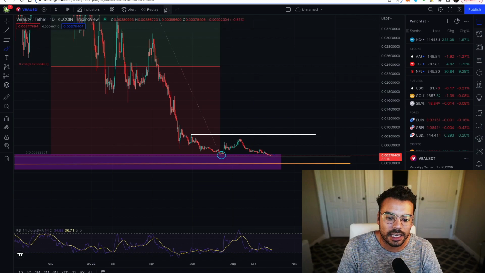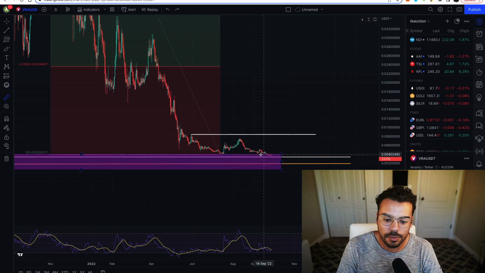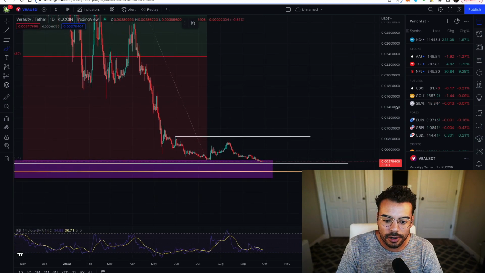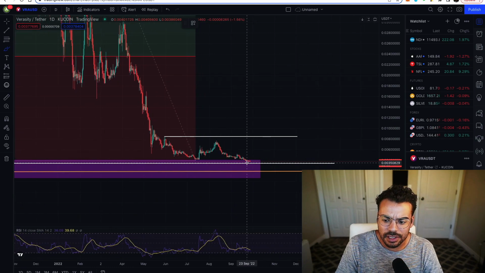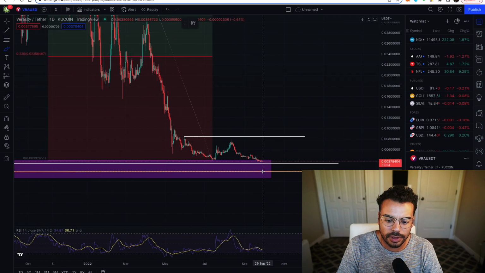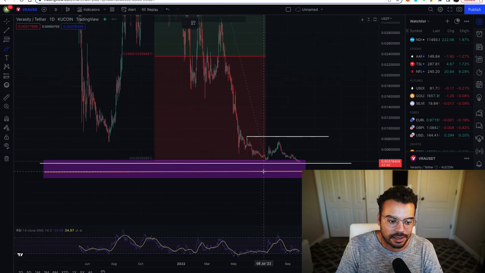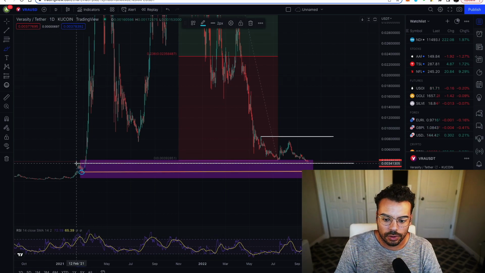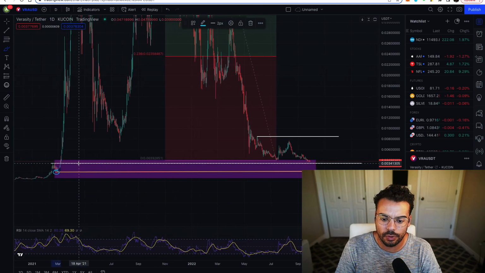So really the key, what I'm looking for in a lot of these altcoins is how well can we consolidate? And Verasity has been doing that quite well. Just noting a few key areas on the chart here. First of all, obviously we're trying to hold the 0.003 support. And if we don't hold that, we're probably looking at 0.0018 as the next support to fall to. That's going to be the support from February and March of 2021. And right now we're trying to hold that resistance that we experienced back then in that February, March 2021 timeline.